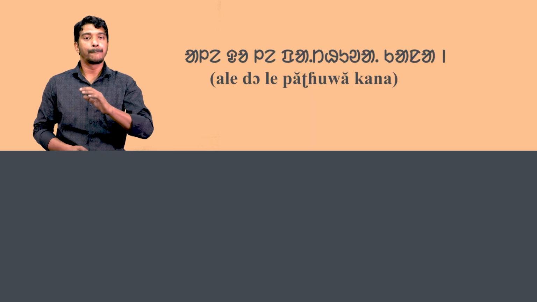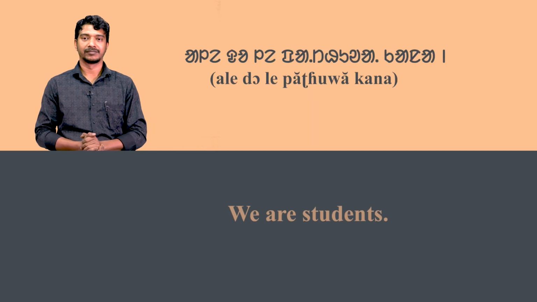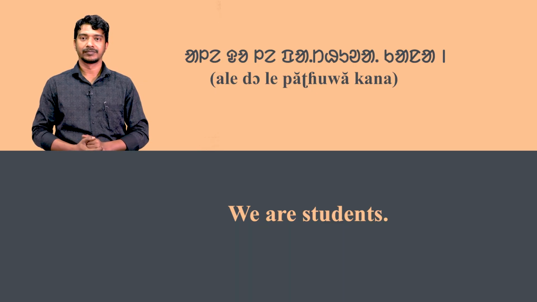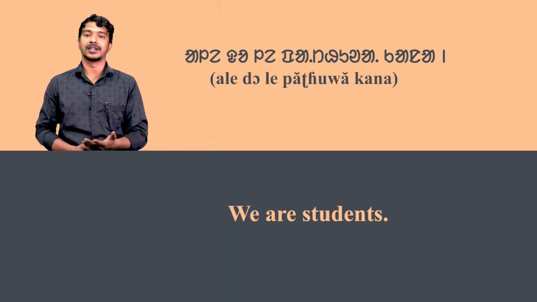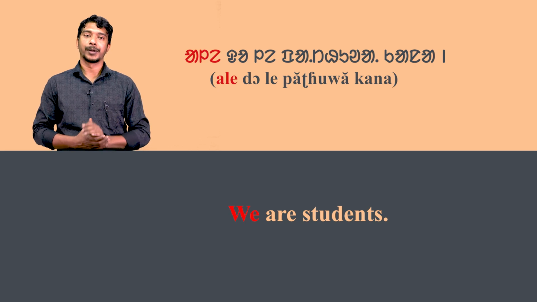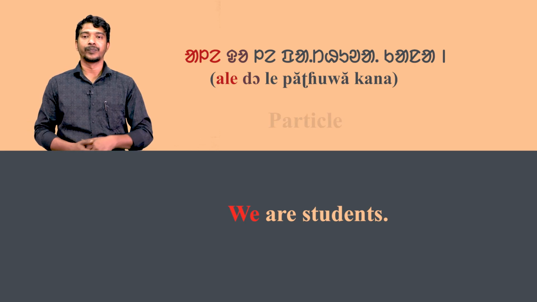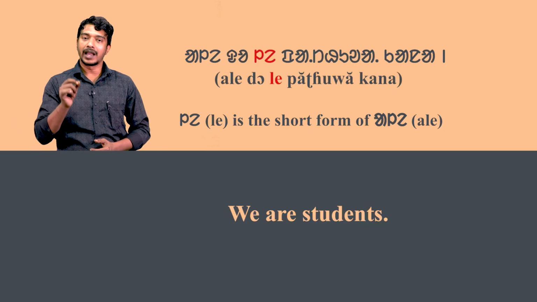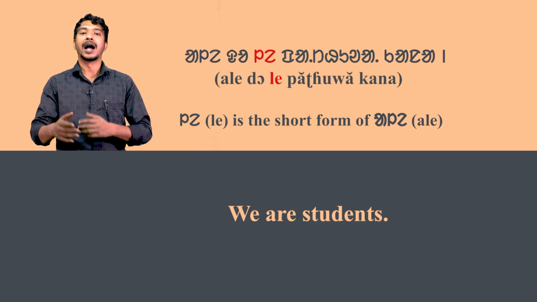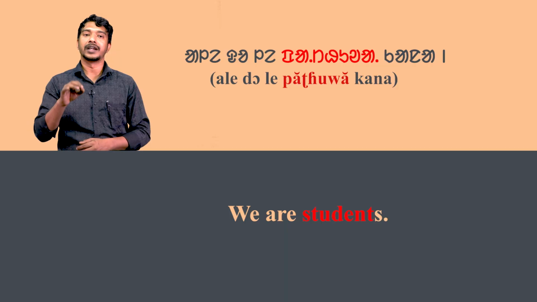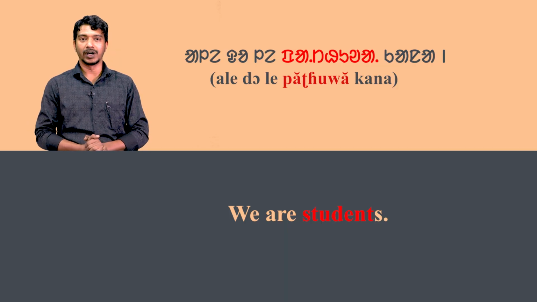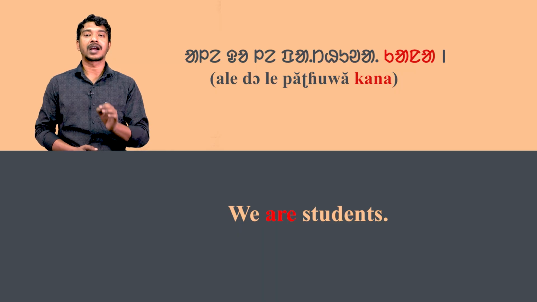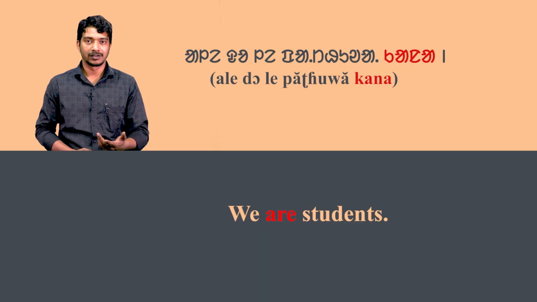Ale do le pathwa kana means we are students. Here in the sentence, ale means we. Do is a particle and le is the short form of ale. The next word pathwa means student and kana means are.